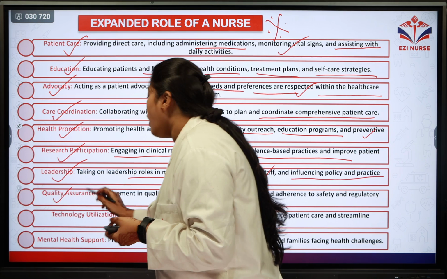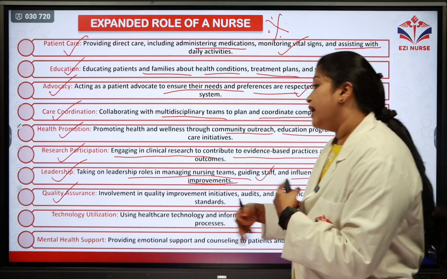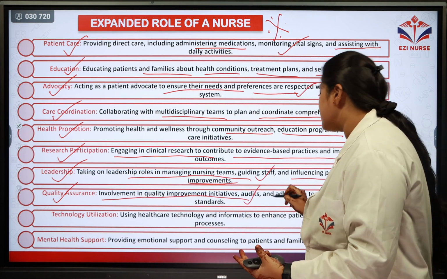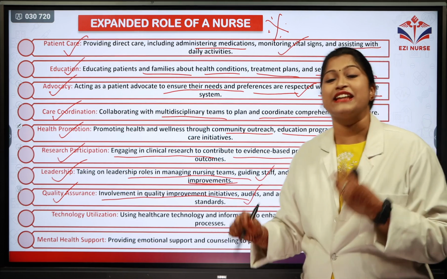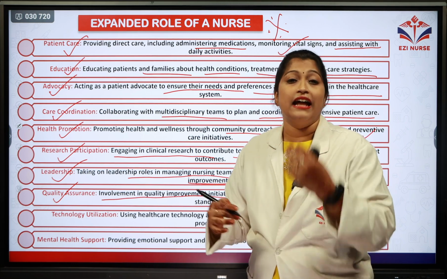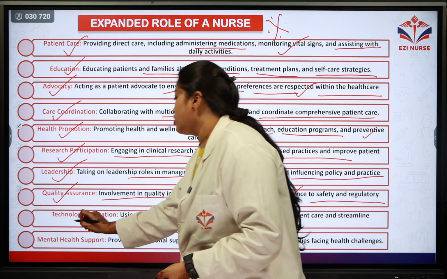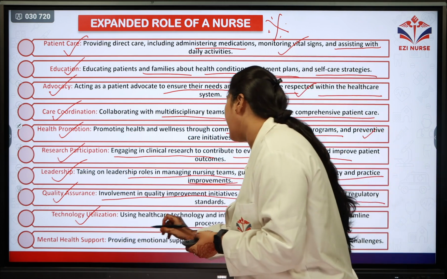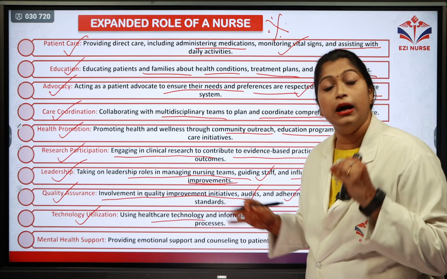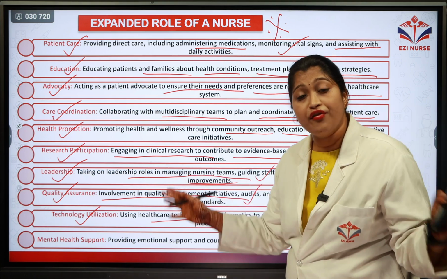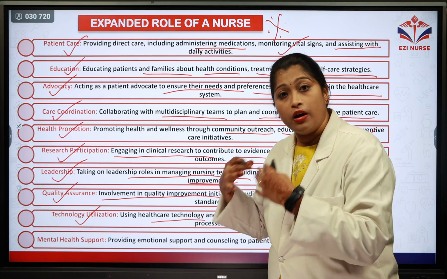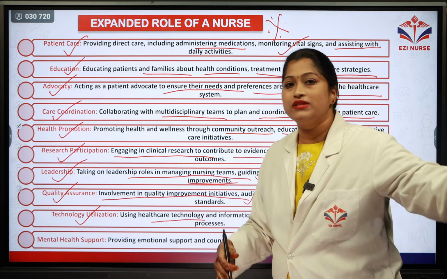And the next is quality assurance. As we just discussed, they are also involved in quality improvement initiatives. They are involved in the audits and adherence to safety and regulatory standards. There are set standards and guidelines. They are adhering to those standards and guidelines and giving the care. And the next is technology utilization. They are using healthcare technology and informatics to ensure patient care and streamline the process. So they are using different types of technology to give healthcare, which makes their work much easier.